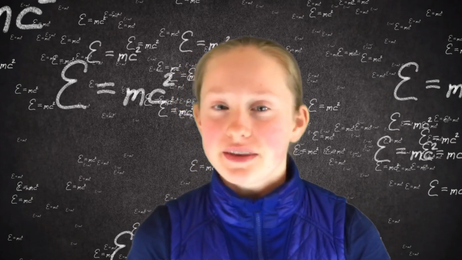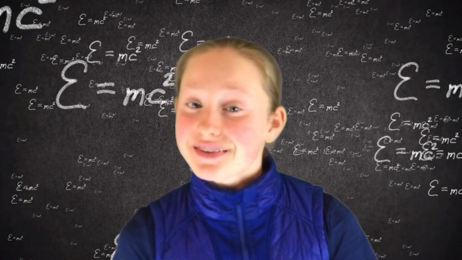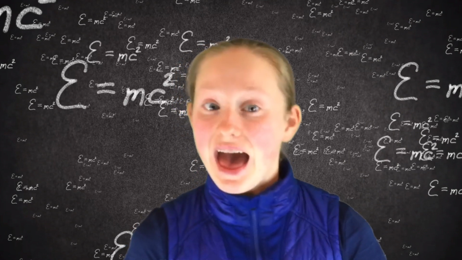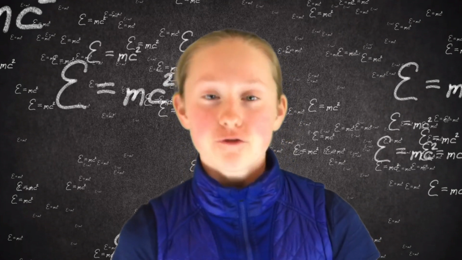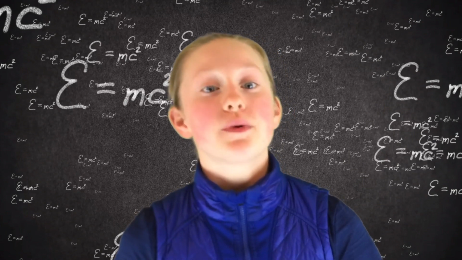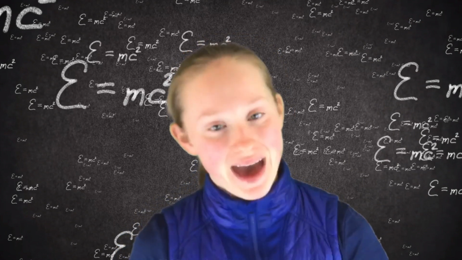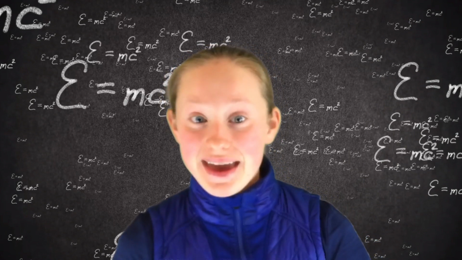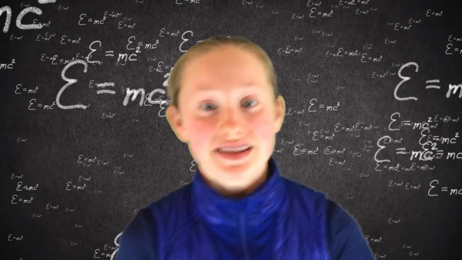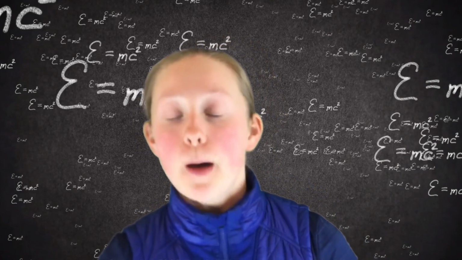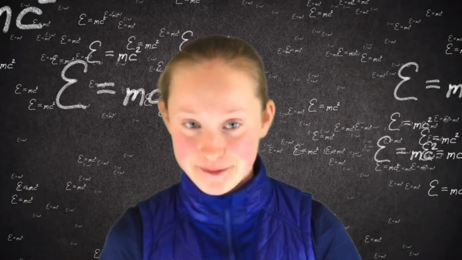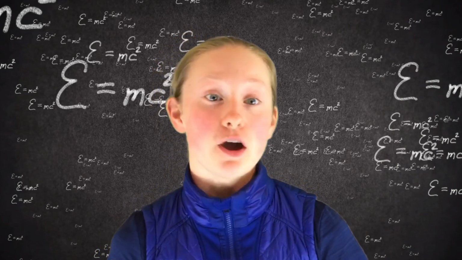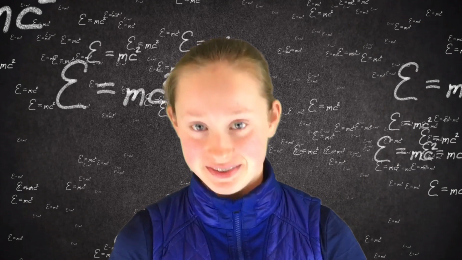Now, mass is different than size or volume. This is because the type of atoms or molecules, as well as their density, helps to determine the mass. For example, a balloon filled with helium will have much less mass than a similar sized item made of solid gold. And the law of conservation of mass states that the mass of a closed system must remain constant over time. This means that although changes are being made to the objects in a system, the overall mass of the system must remain the same.